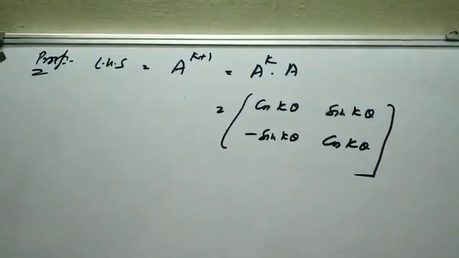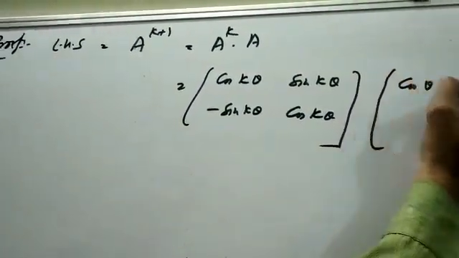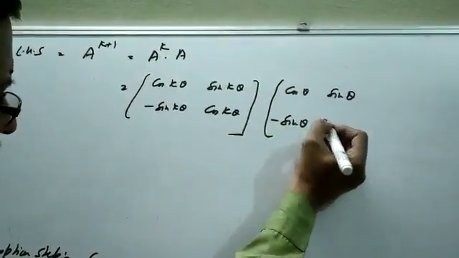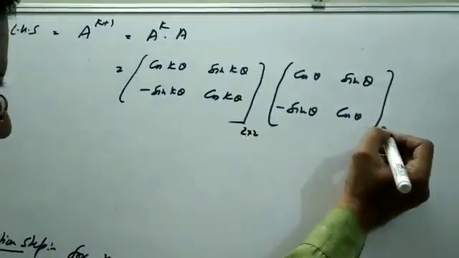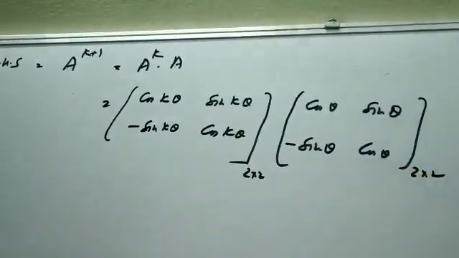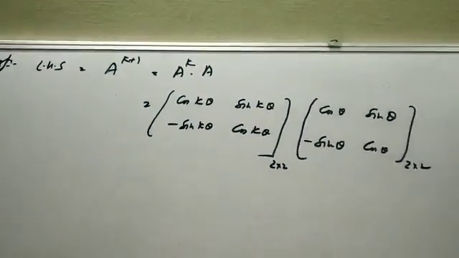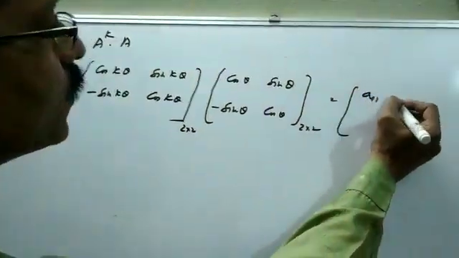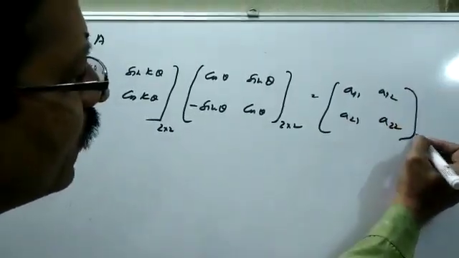Now A is [cos theta, sin theta; minus sin theta, cos theta]. This is a matrix of order 2 cross 2. So the final matrix becomes of order 2 cross 2, which is A11, A12, A21, A22.